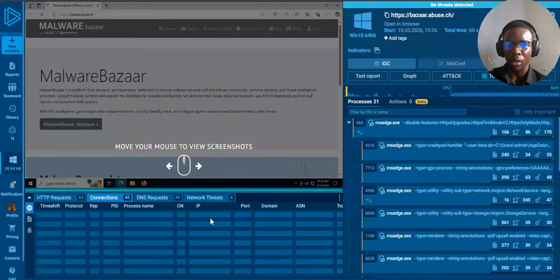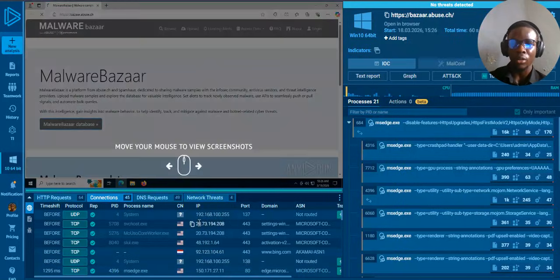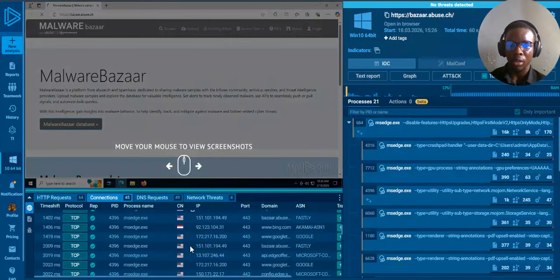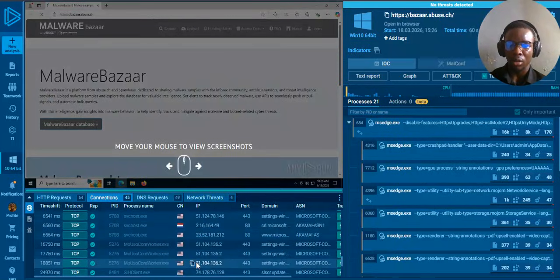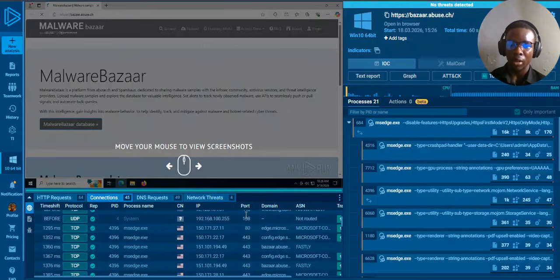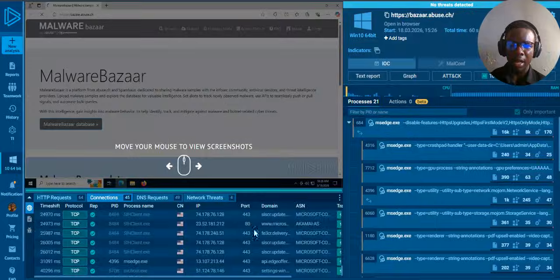But we get to see a lot of things here on the connection, the IP. So let's say you are checking on connection on a URL, you get to see the IP connected to it. These are a lot of IP addresses, and you can see the country. These are US, I think this is Germany. There are a lot of countries on here, and you can see the mode in which they are connecting. Now this 443 means they are connecting through the browser because this is HTTPS. This is 137. I have no idea what that is. We have port 80, probably running it locally. I don't know. A lot of other ports, probably through CLI also.